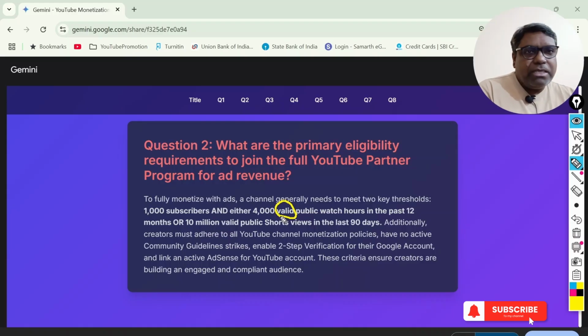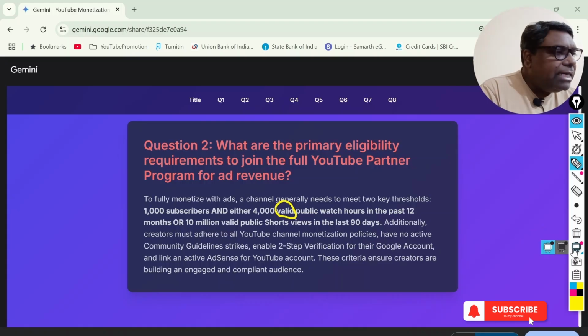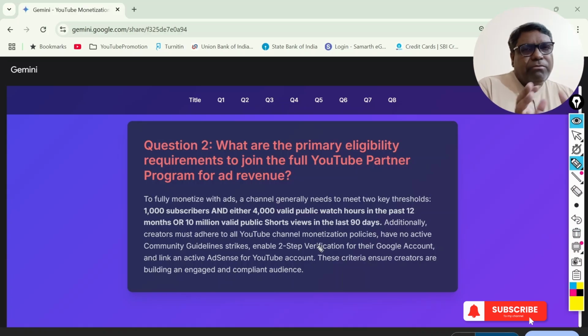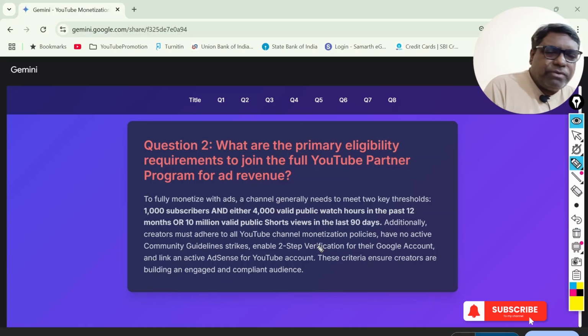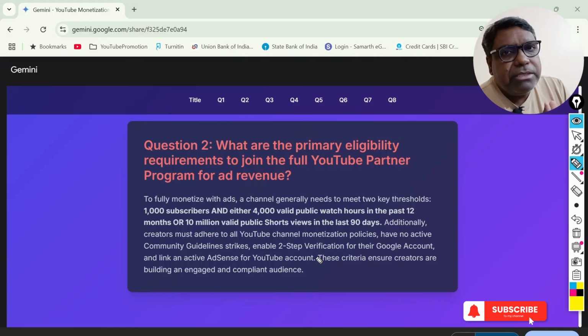But the answer to the second question is quite interesting, and one should be careful about this word valid. Another important part is that it should not be just the last 7 days or last 12 days. You have to consider the last 1 year, and your watch hours should be 4,000. That is what is being suggested here. Now, another part being added, which we have to take into account, is about Shorts videos. YouTube has started counting Shorts views.